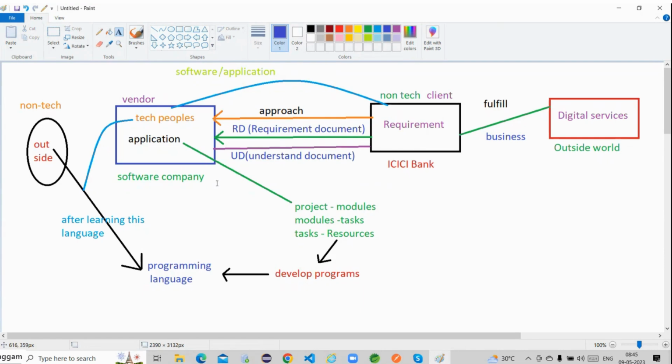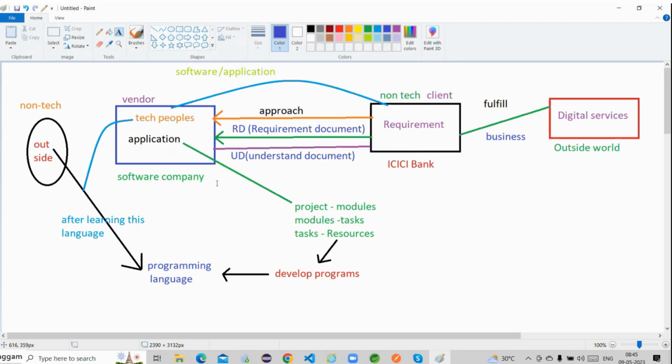Whatever the requirement we have, whether they are understanding it correctly or not, we have to prepare another document based on the requirement, guys. Based on the RD document, we have to prepare another document showing how much we understood. That is the UD, and you send this UD to ICICI Bank.